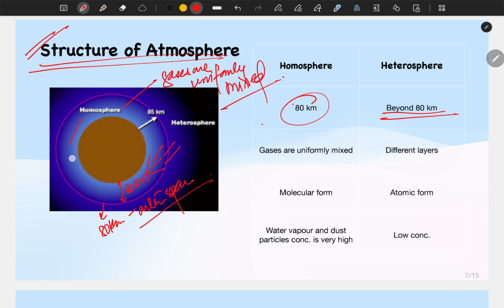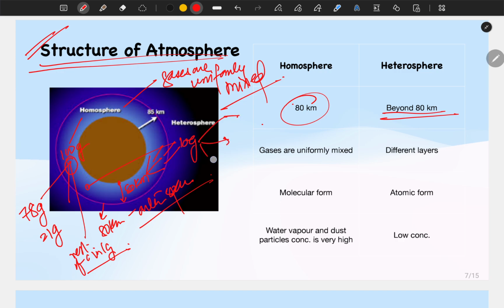Okay, what does that mean? Suppose you take a small portion of air, here the amount of nitrogen present will be 78%. Suppose you took 100 grams of gas. Here the amount of nitrogen is going to be 78 gram, 21 gram of oxygen, and rest of the gases 1 gram. Now suppose you took 10 gram of gases, here you will have 7.8 gram of nitrogen, 2.1 gram of oxygen and 0.1 gram of other gases. This is what is meant. The proportion is fixed. There is no variation in the proportion of gases.